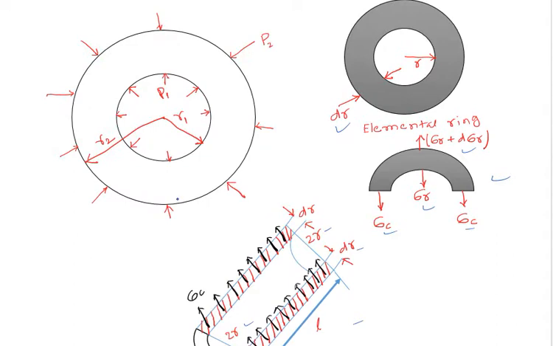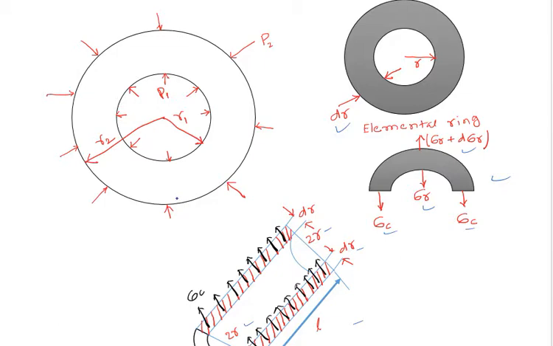In case of thick cylinder, there exist three principal stresses: internal radial stress, external radial stress and circumferential stress.